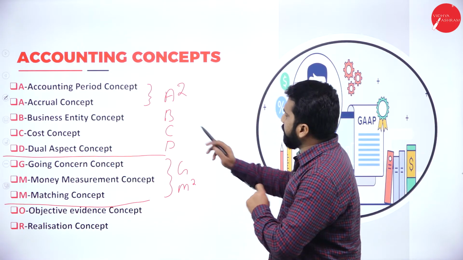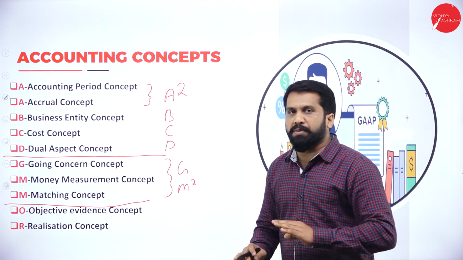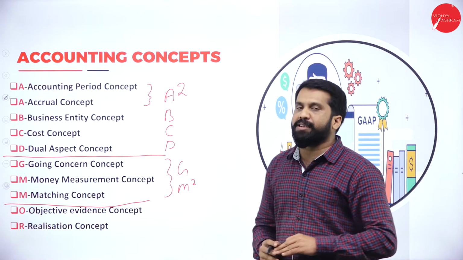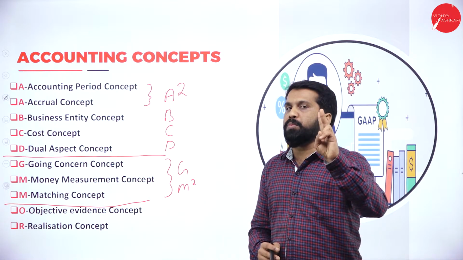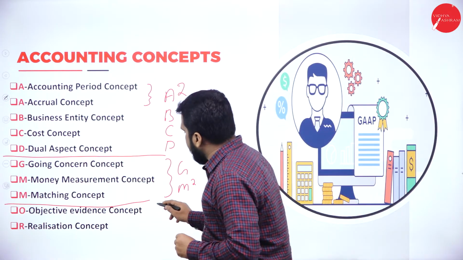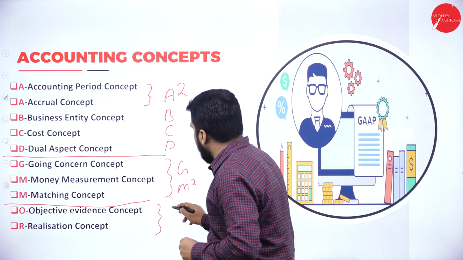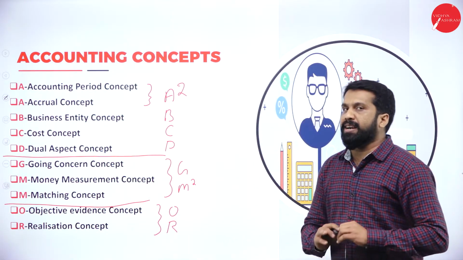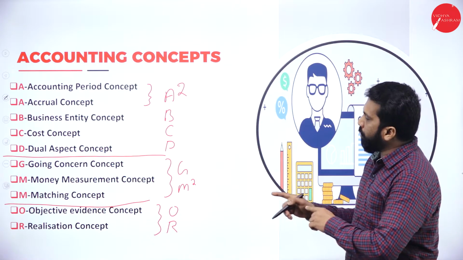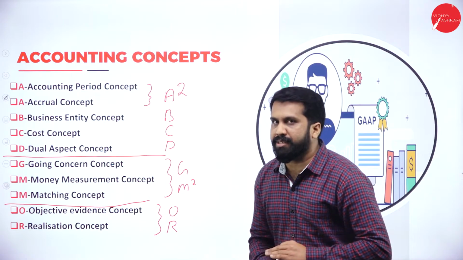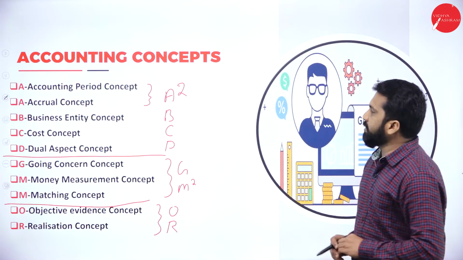Now ABCD, good morning, over. How many concepts have you learned? 5 plus 3, 8 concepts are done. 2 more to go. The last 2 will be O and R. O for objective evidence, R for realization.